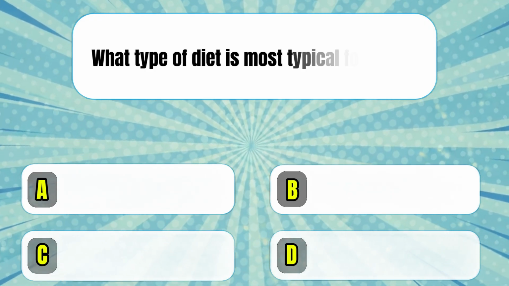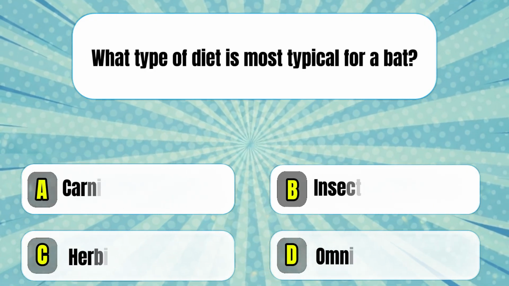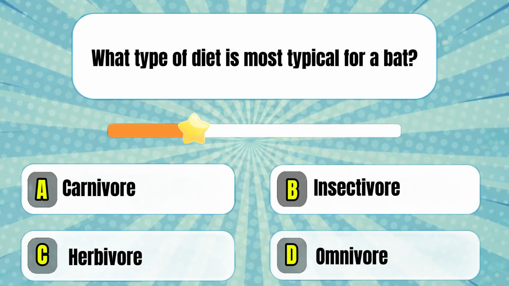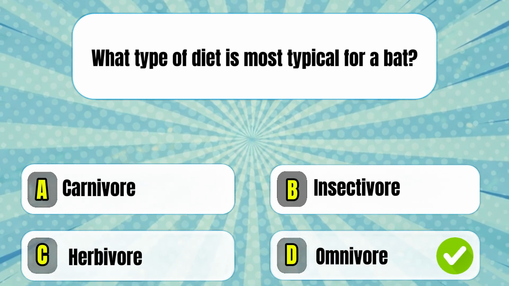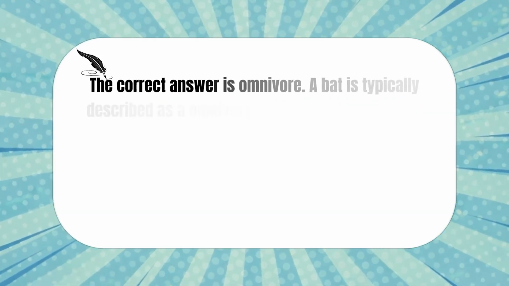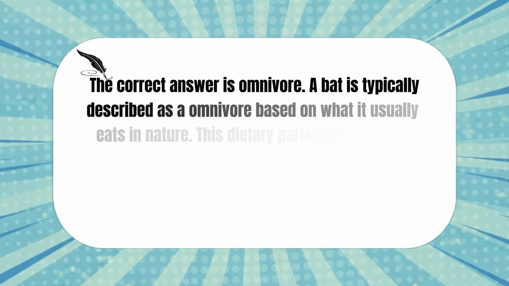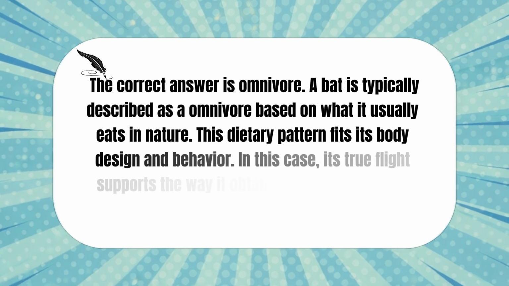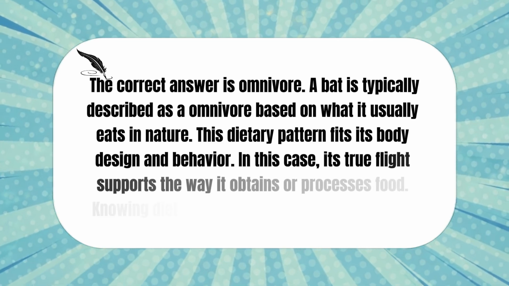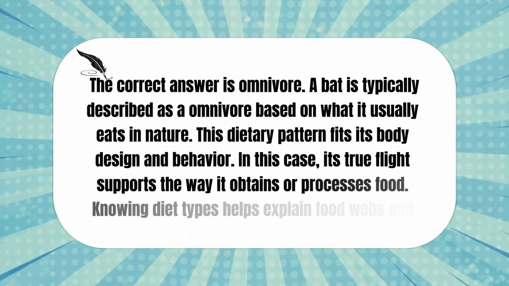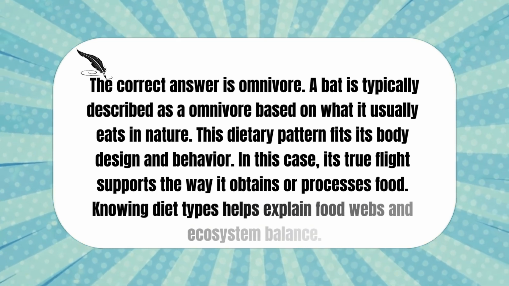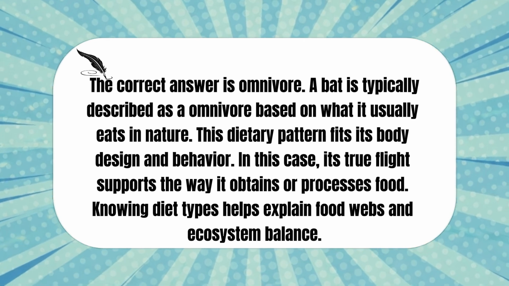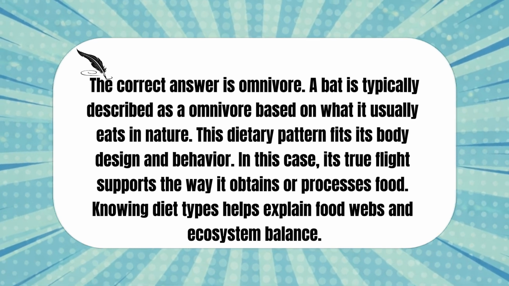What type of diet is most typical for a bat? The correct answer is omnivore. A bat is typically described as an omnivore based on what it usually eats in nature. This dietary pattern fits its body design and behavior. In this case, its true flight supports the way it obtains or processes food. Knowing diet types helps explain food webs and ecosystem balance.